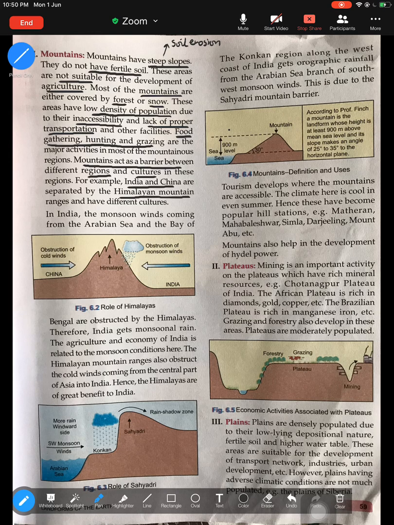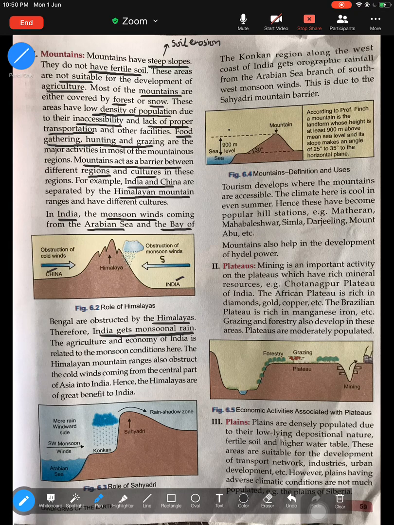Next, for our country India, the Himalayas play a very important role, because when the monsoon winds blow from the Arabian Sea and Bay of Bengal, they are obstructed by the Himalayas. Therefore, India gets monsoonal rainfall. I'll try to use the picture here. If you have a look here, it's India, China.